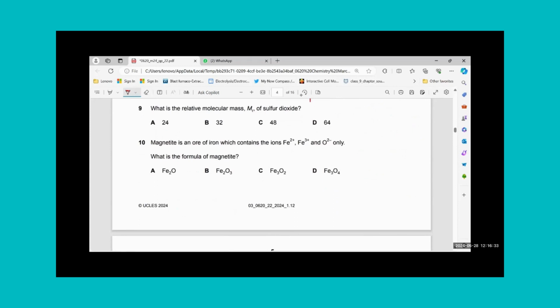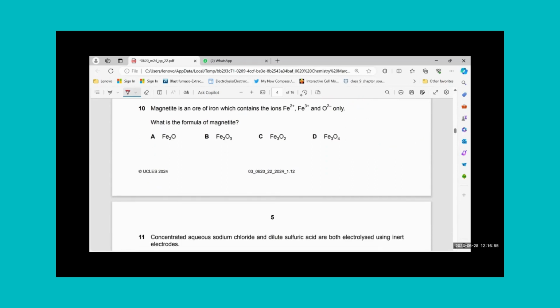What is the relative molecular mass Mr of sulfur dioxide? Sulfur is 32. Since I remember that, I am doing it faster. You can do it from the periodic table. Go and check the mass of sulfur, add oxygen's mass, 16 multiplied by 2, and you will get the answer 64. I have learned that by heart, doing it for so many years.